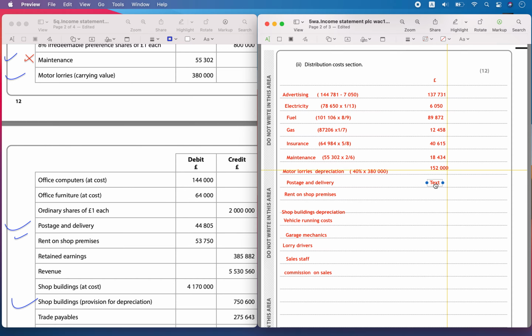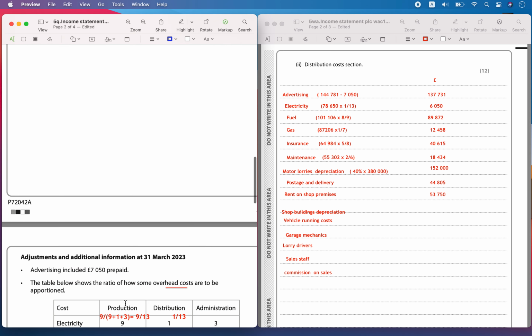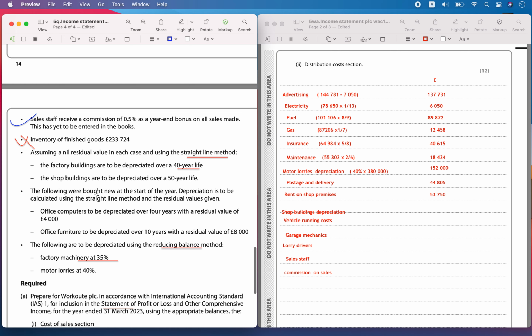Then postage and delivery, they have given here 44,805. So here there is no adjustment, so 44,805, okay, just write it. Then rent on shop premises, it is 53,750 and there was no adjustment, 53,750.